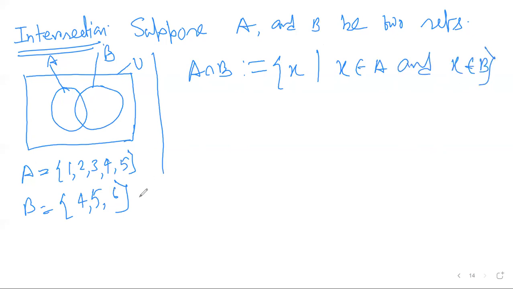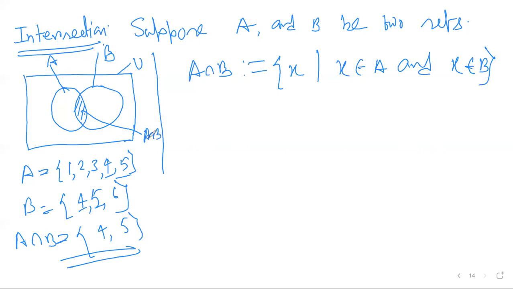So now from this example we see A intersection B, we have to choose those elements which belong to A and B both. So 4, 5, this is my intersection set. Now this element belongs to A and B both, so this is my A intersection B. Fine.